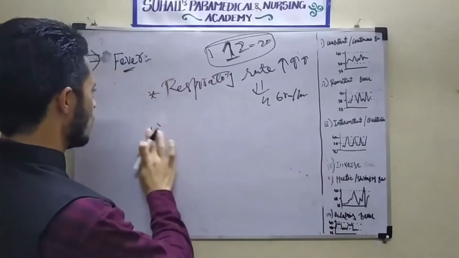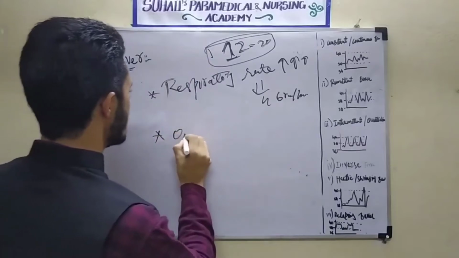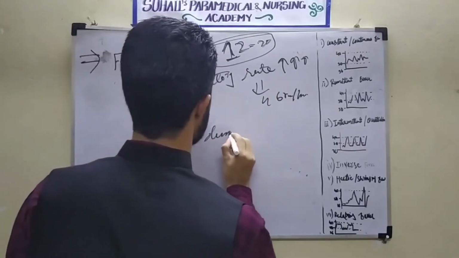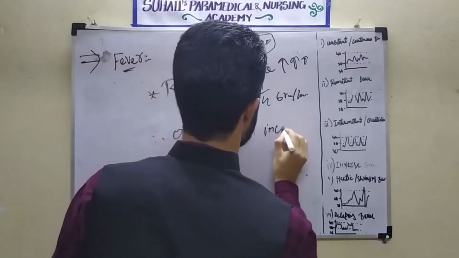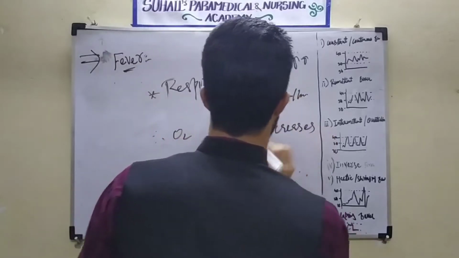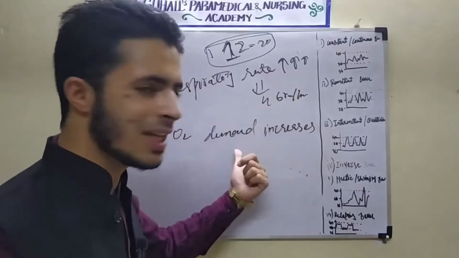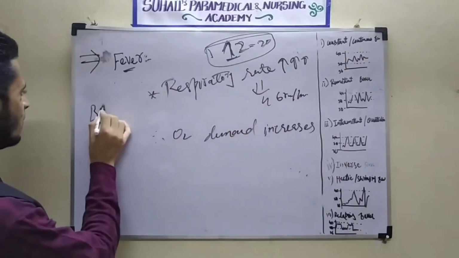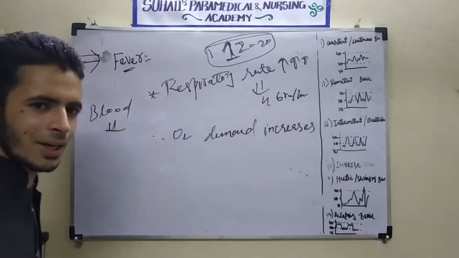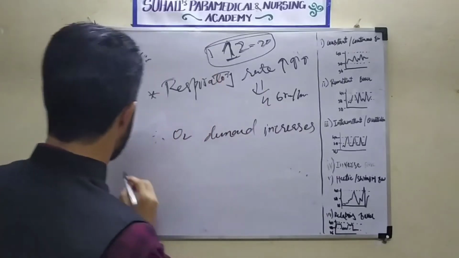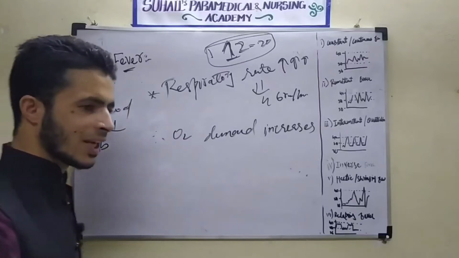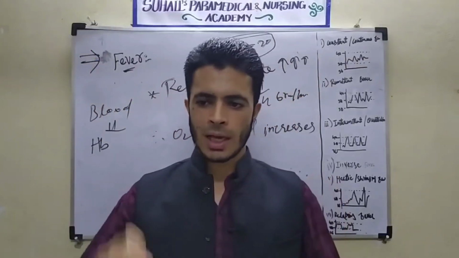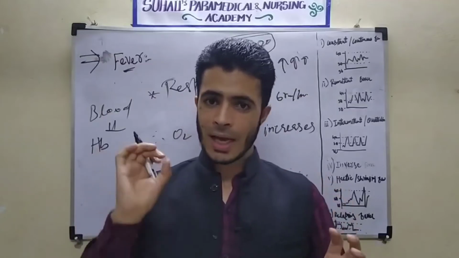One more thing is the oxygen demand, the O2. What is the reason? The reason is O2 demand increases. The oxygen demand increases in the cells. Whenever there is denaturation, what happens? See, in our blood, there is a protein that is called hemoglobin. Hemoglobin is a conjugated protein. Conjugated protein means hemoglobin has a protein part and a non-protein part.